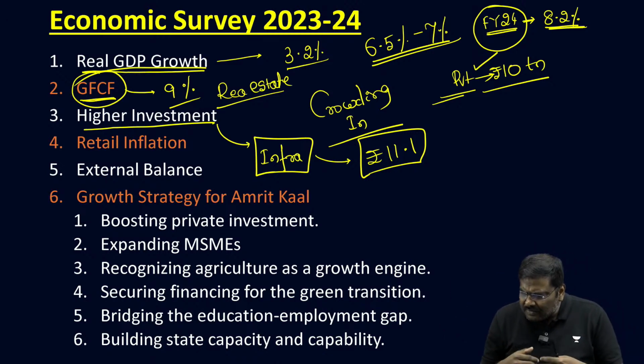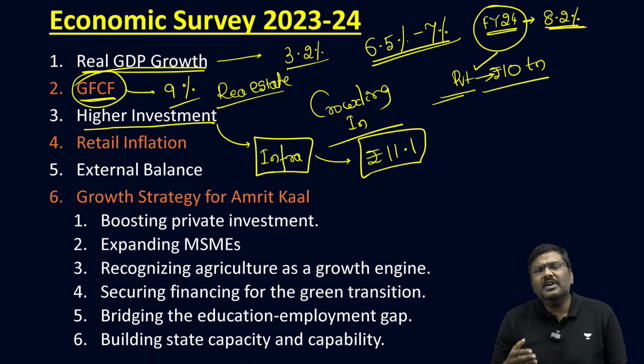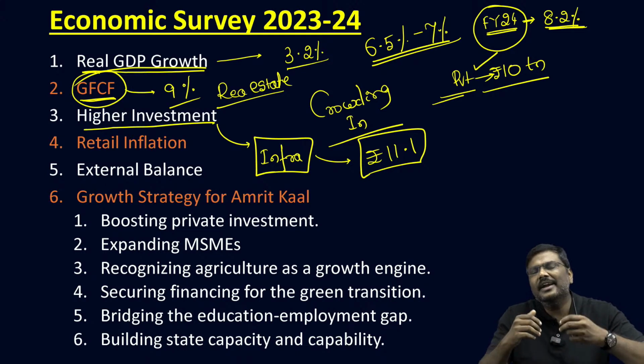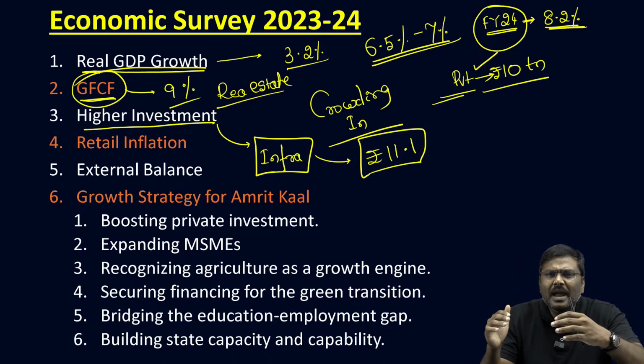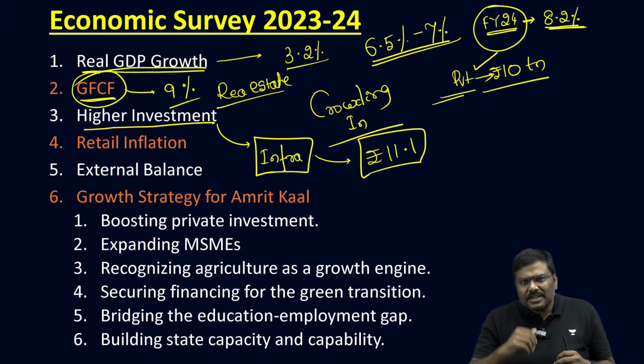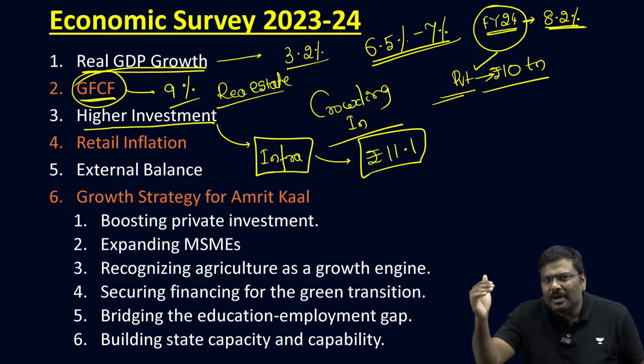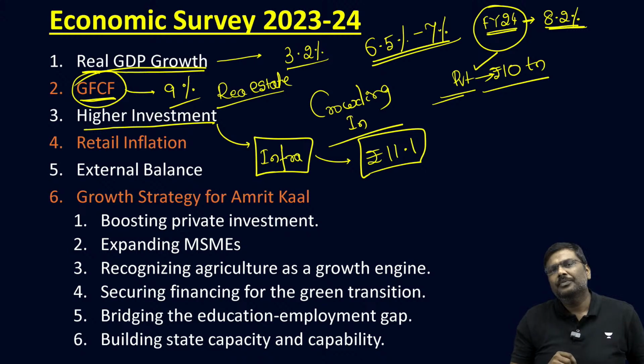And this capital investment has actually led to more and more job generation in the Indian economy. It has actually led to crowding in of private sector investment. It has contributed to a higher GDP growth rate in the Indian economy.